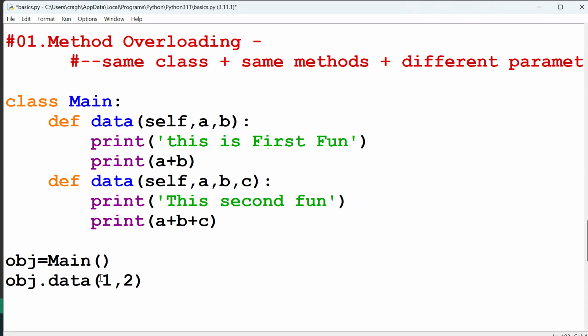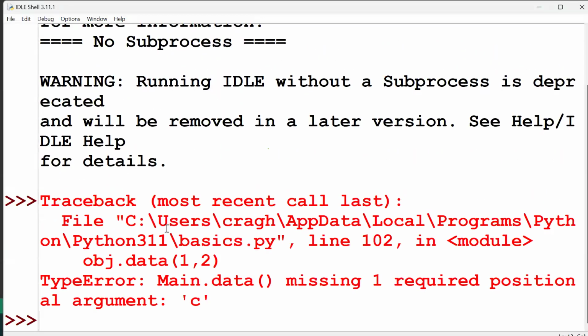What happens right now? What is the output? It will work? No, it will get an error. Why? Because for the latest function we are passing three parameters, but we're getting only two arguments right now. That's why we get an error. You can see the value error: argument c is missing.